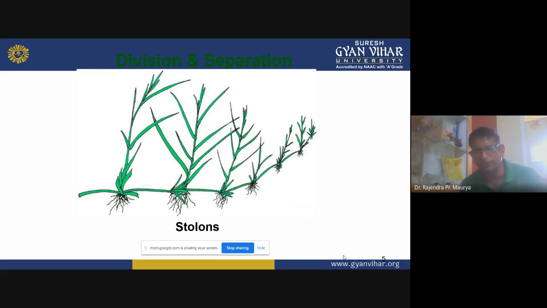With the help of these stolons, we can easily establish turf or lawns in amenity, or we can say ornamental horticulture. So stolons are also very important vegetative material for the establishment of turf or lawn.